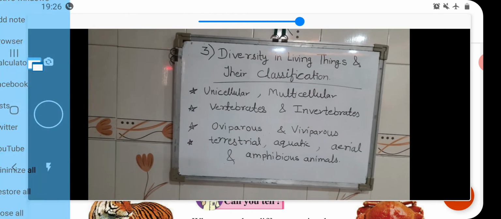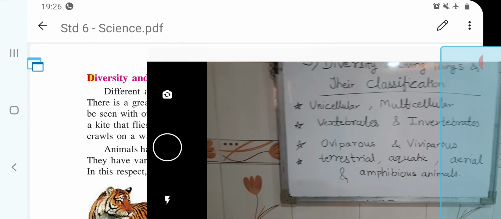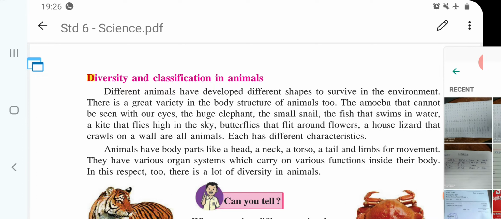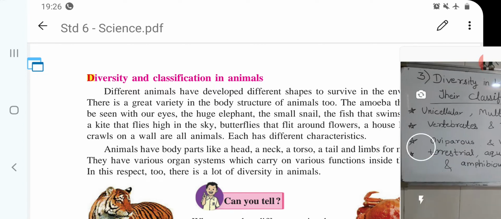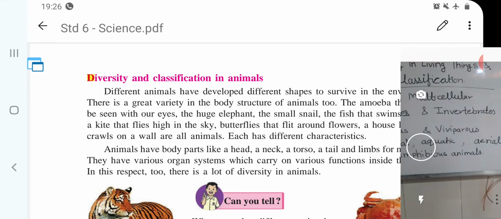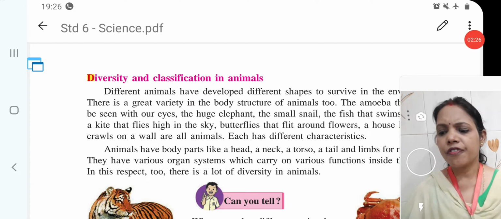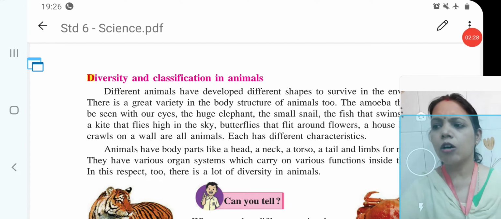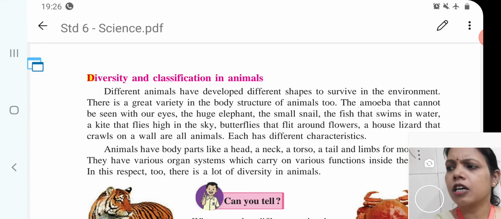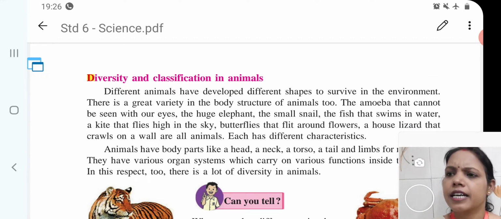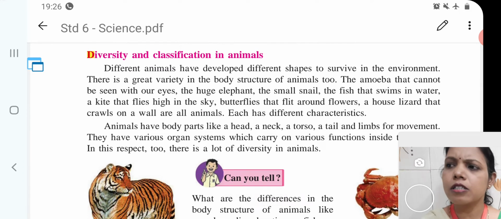So children, different animals have developed different shapes to survive in the environment. There is a great variety in the body structure of animals too.